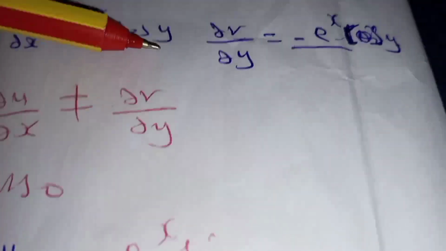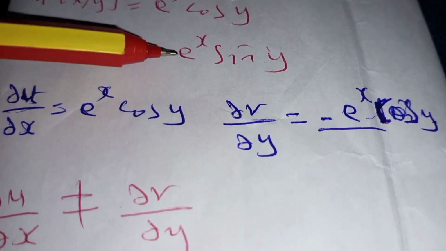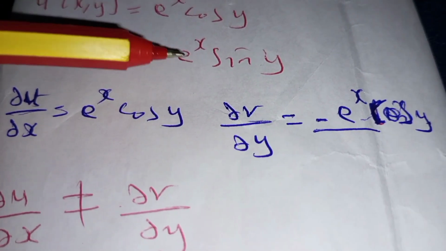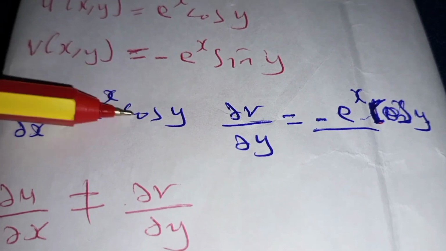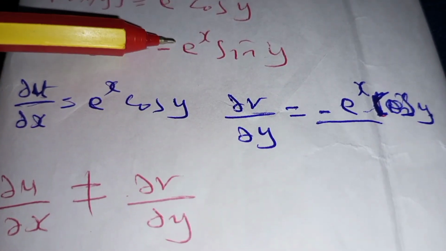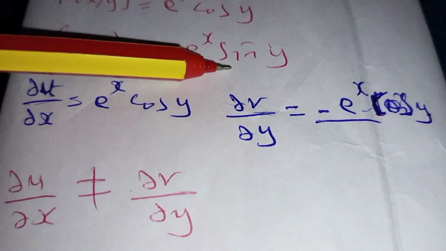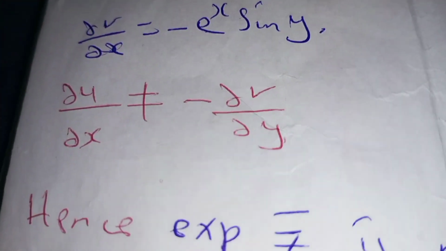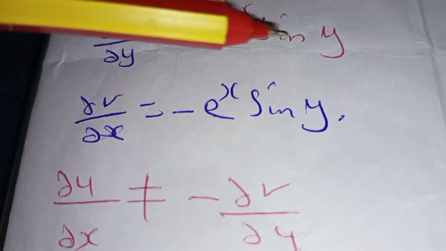Finally, we obtain the partial derivative of function v with respect to x, and as you can clearly see here, our function v is this one. When we differentiate this function with respect to x, exponential x differentiated with respect to x is exponential x multiplied by sine of y. And when we do that, the result is negative exponential x sine of y.